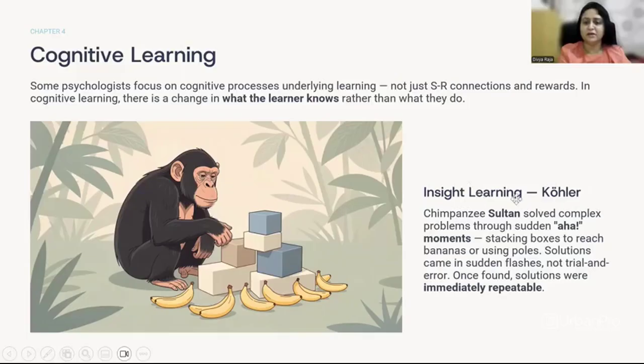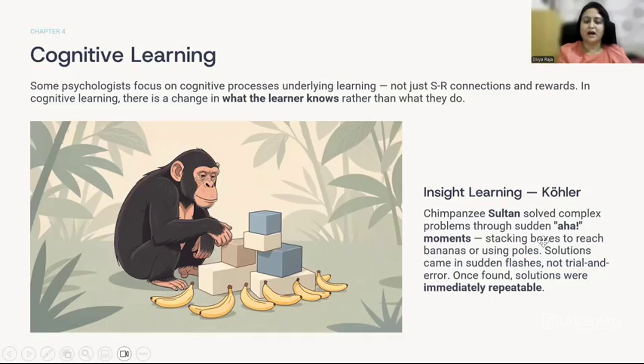In insight learning, Kohler performed certain experiments with chimpanzees, and he saw that especially the chimpanzee Sultan solved complex problems through certain aha moments. In the experiment, there was an enclosure in which these chimpanzees were put, and some bananas were hung from the top out of reach of the chimpanzees, and some bananas were kept outside the enclosure, far from the chimpanzees, and they couldn't reach them. And there were some boxes placed in the enclosure and some bamboo poles.